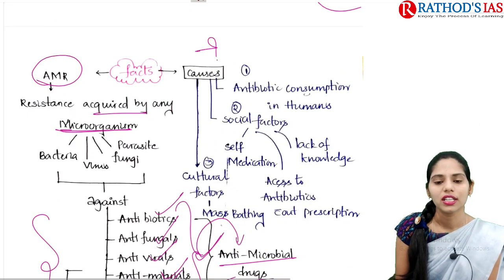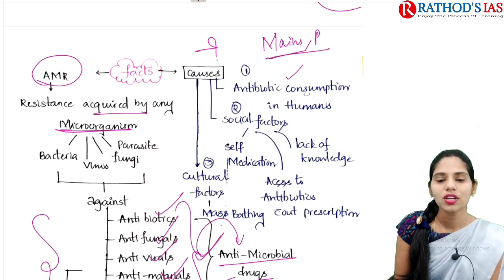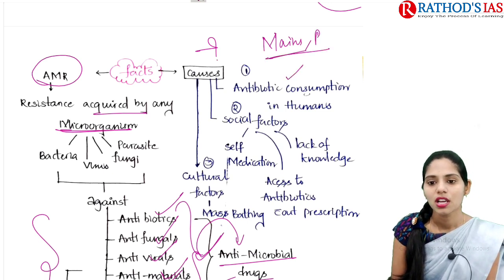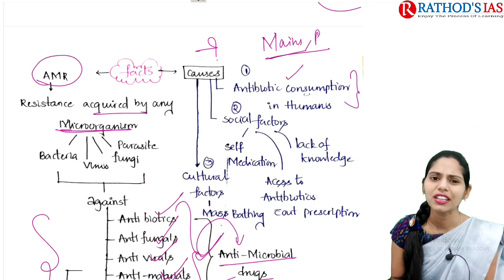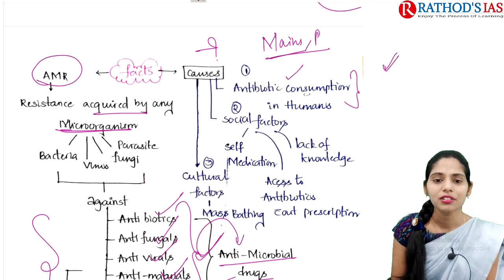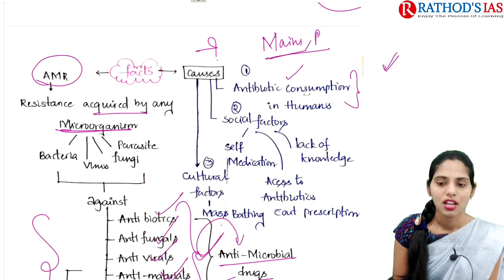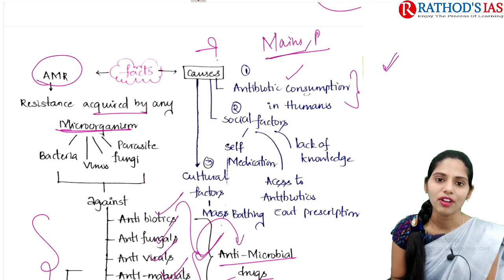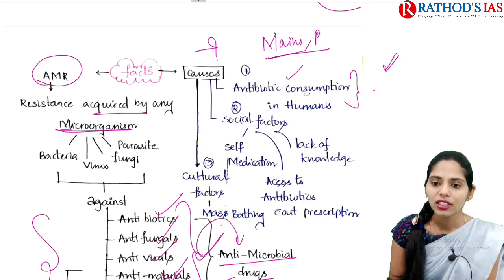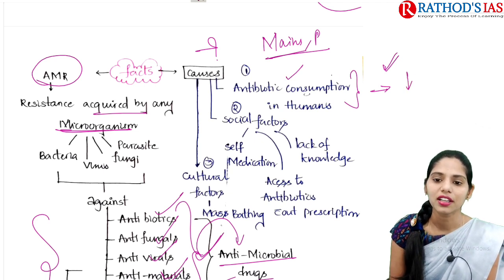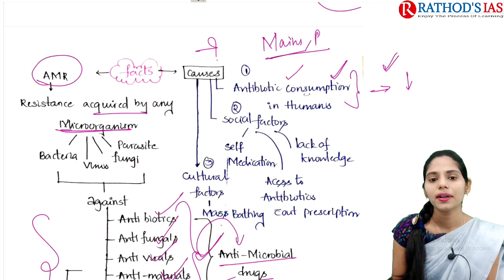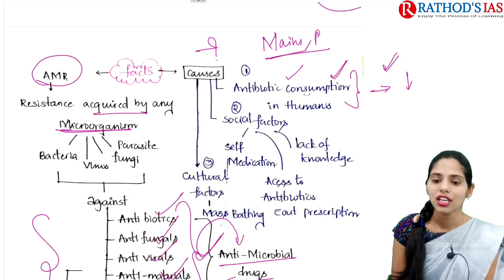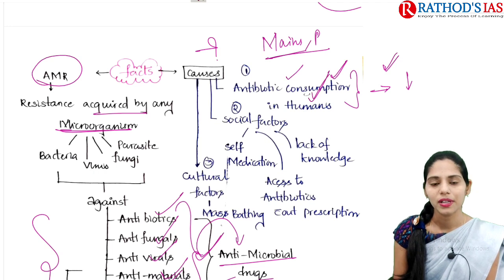So what are the causes here? These causes will be very important regarding mains and prelims. The first one is antibiotic consumption in humans, so irrational use of antibiotics. Even for the cold, people take antibiotics, even though doctors know that antibiotics will not be effective against viruses, because the common cold is mainly caused by a virus, not by bacteria. In some cases, even for the cold, antibiotics are taken, and that means irrational use. This irrational antibiotic consumption in humans will lead to antimicrobial resistance.